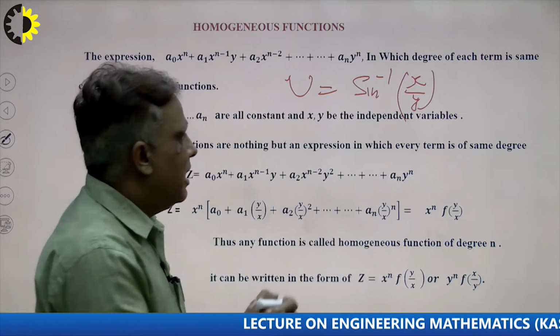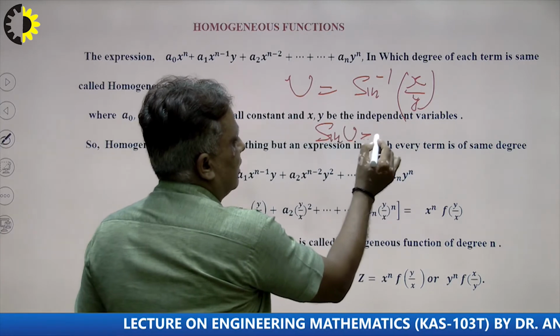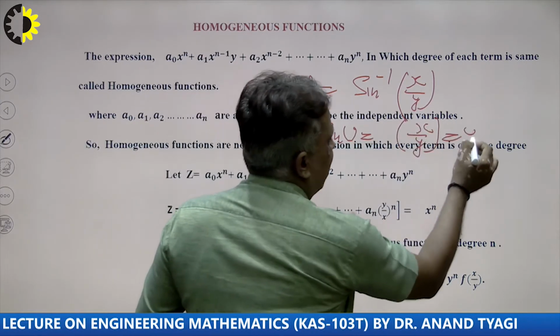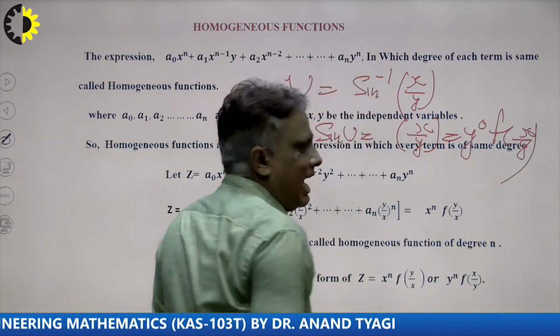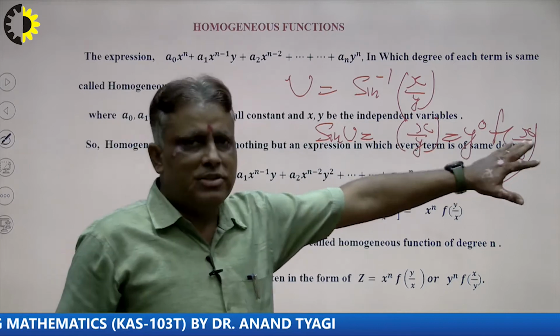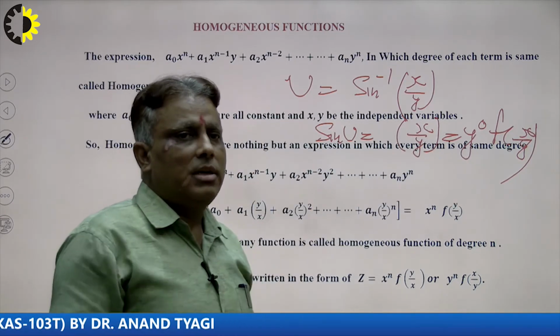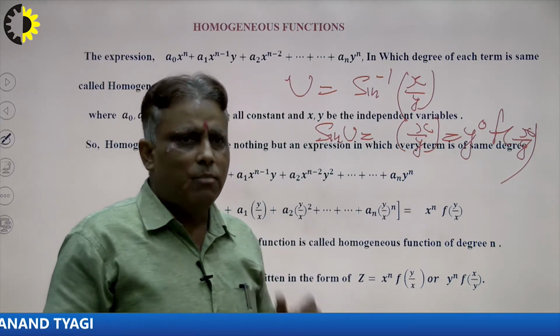So first of all I reduce this: sin u is equal to x upon y, and this can be written in the form of y raised to the power 0 times a function of x upon y. That means this is a homogeneous function with degree 0, right? So students, understand very carefully, because when we solve problems in future, this plays the most important role